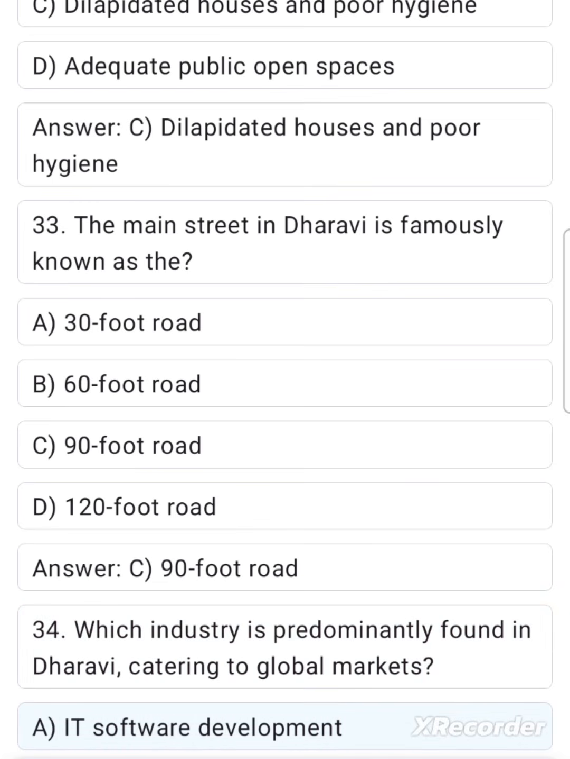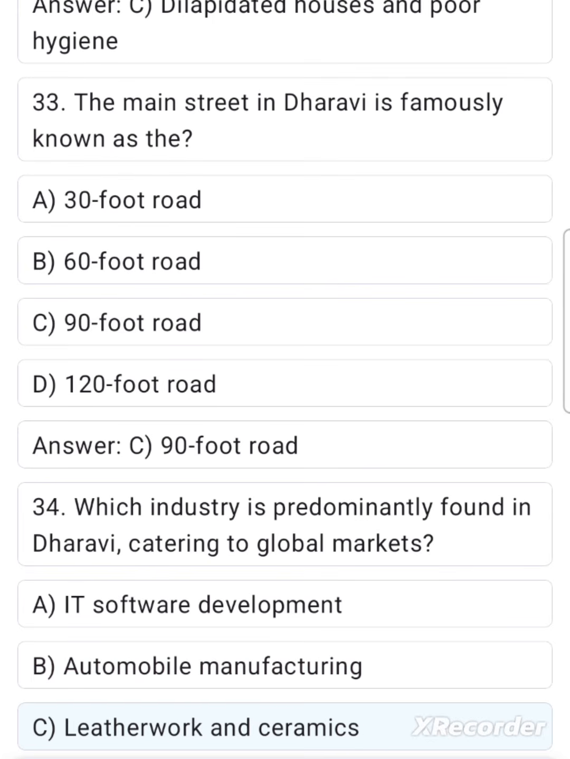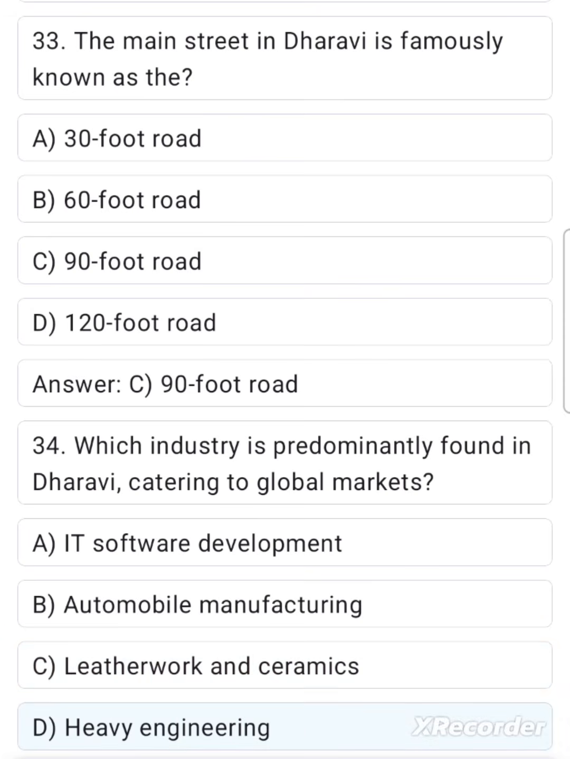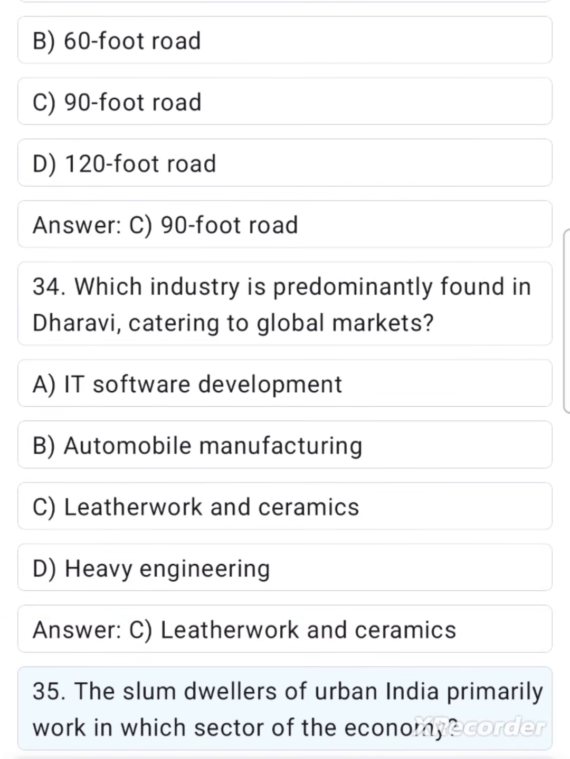Which industry is predominantly found in Dharavi, catering to global markets? A. IT software development. B. Automobile manufacturing. C. Leatherwork and ceramics. D. Heavy engineering. Answer C. Leatherwork and ceramics.